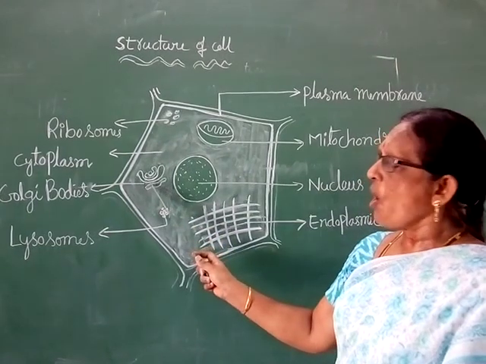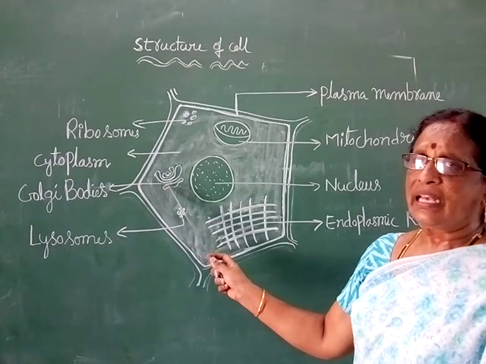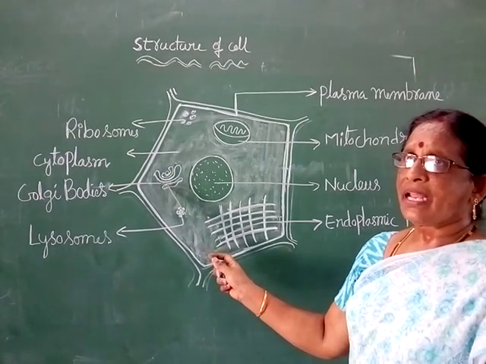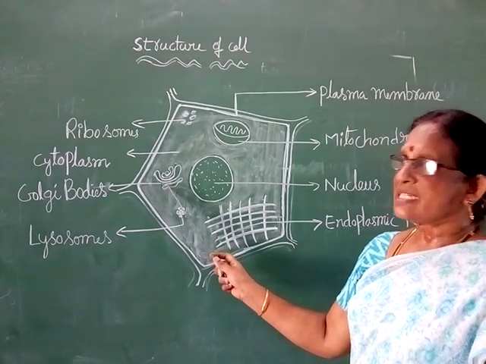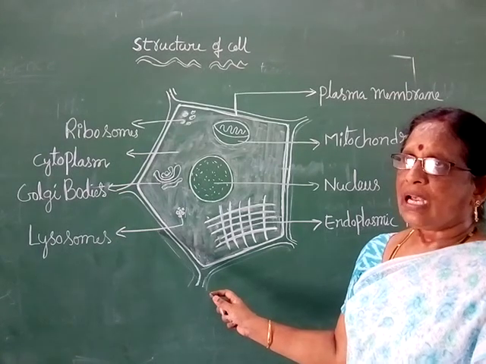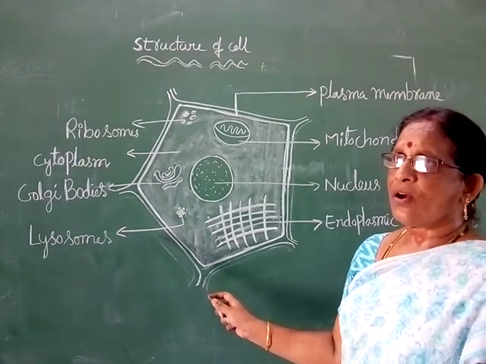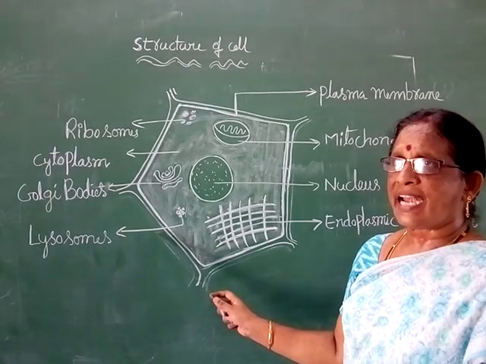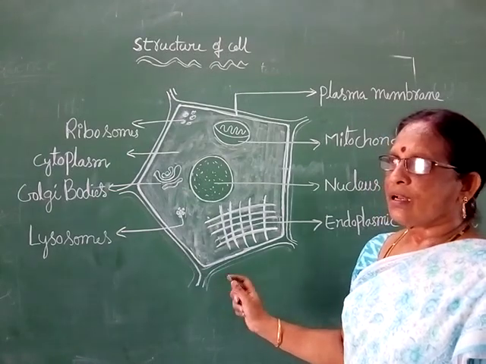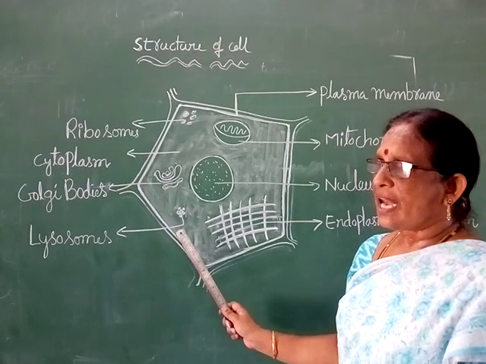Next one, Golgi complex. Golgi complex is formed with many layers. They are packaging bodies in the cell. They package several substances in the cell. Next one and last one, lysosomes. Lysosomes are called suicidal bodies. They destroy all the waste substances and die with their cell. So they are called suicidal bodies.